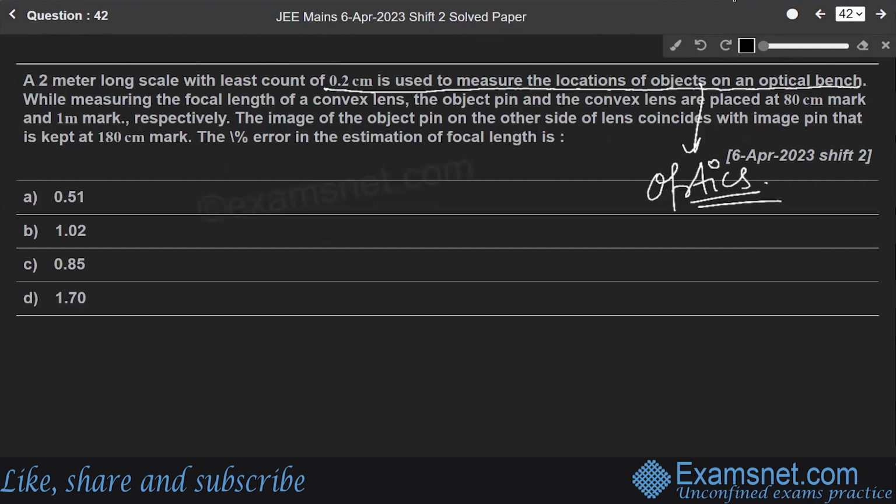While measuring the focal length of a convex lens, the object pin and the convex lens are placed at the 80 centimeter mark and 1 meter mark respectively. The image of the object pin on the other side of the lens coincides with the image pin that is kept at the 180 centimeter mark. We have to find the percentage error of the focal length.